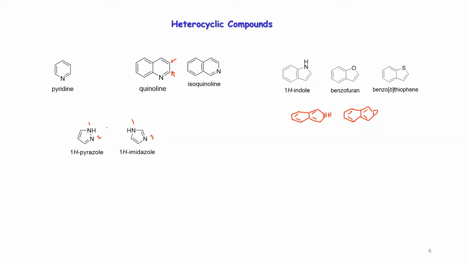Now 1,3 has a special name. We call it imidazole. Okay, imidazole. Another compound is oxazole. So oxazole, again, if I give oxygen as 1, nitrogen as 2, sorry, this is the 3 position.